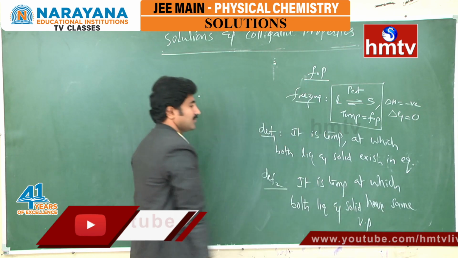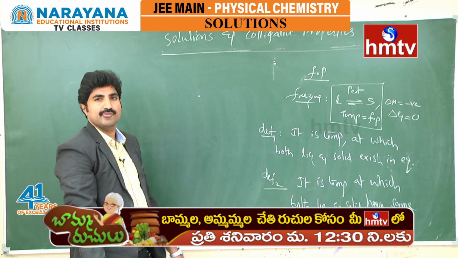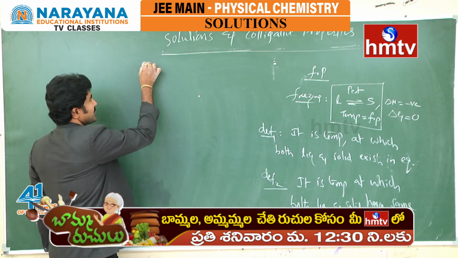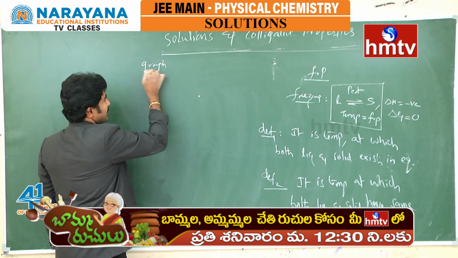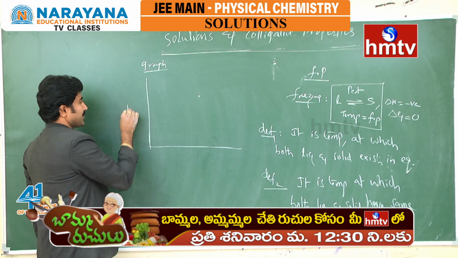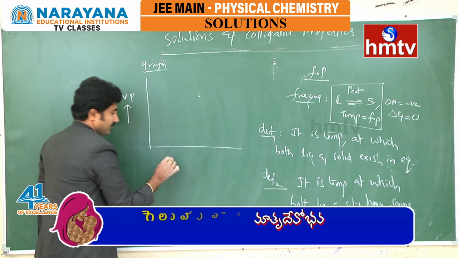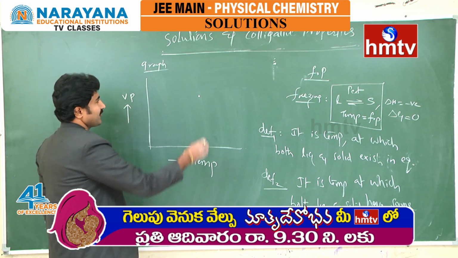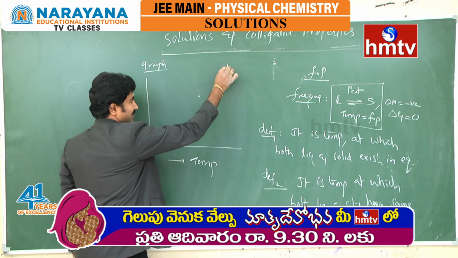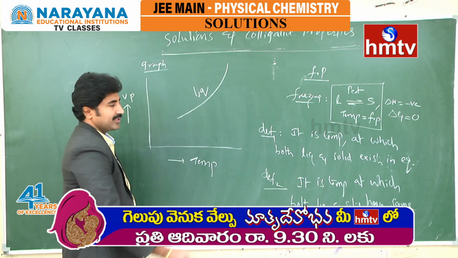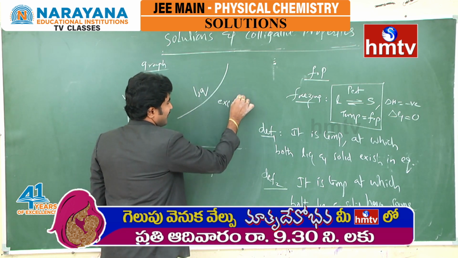We can understand this point from this graphical representation, the vapor pressure versus temperature graph. In this graph, when it is in the liquid state, it is an exponentially increasing graph.